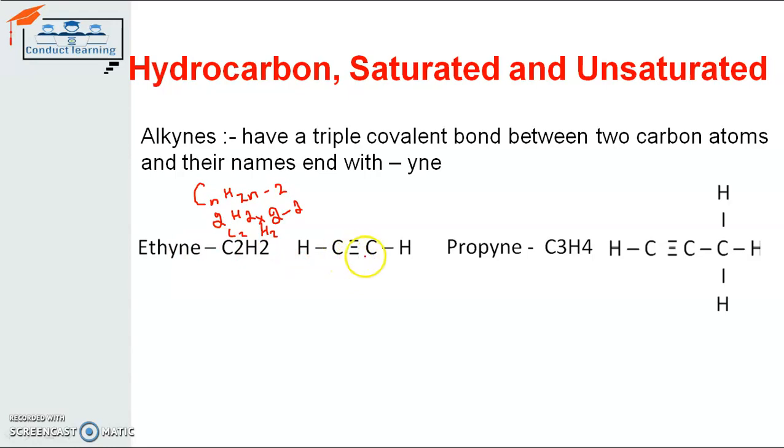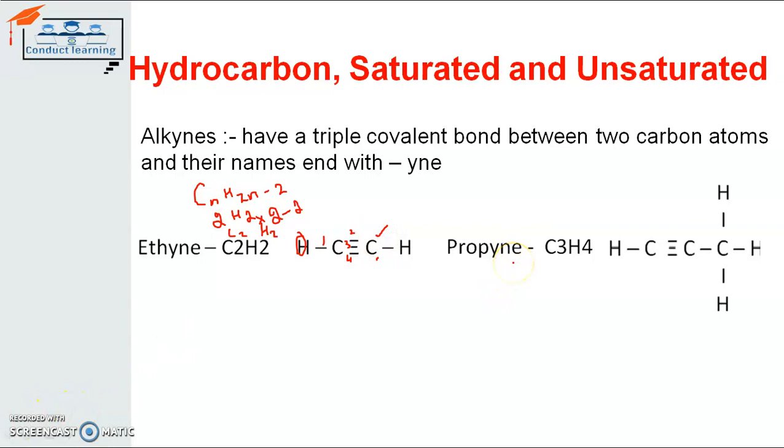Here the carbon atoms are sharing 3 electrons with each other, and one of the electrons will be shared with the hydrogen atom. So here one electron will be shared by this carbon atom with hydrogen, and the 3 electrons with the other carbon atom, and the same for this carbon atom also, right?